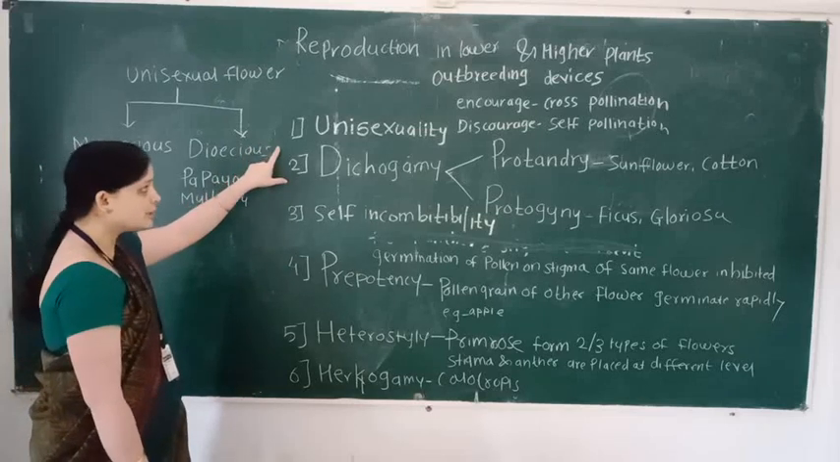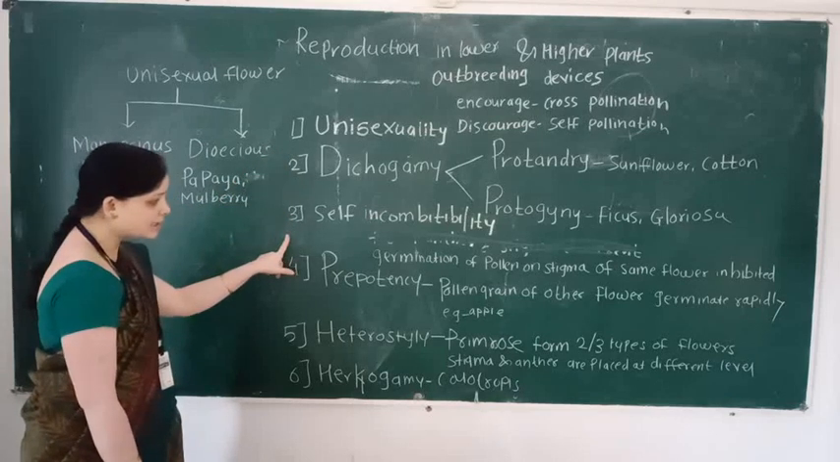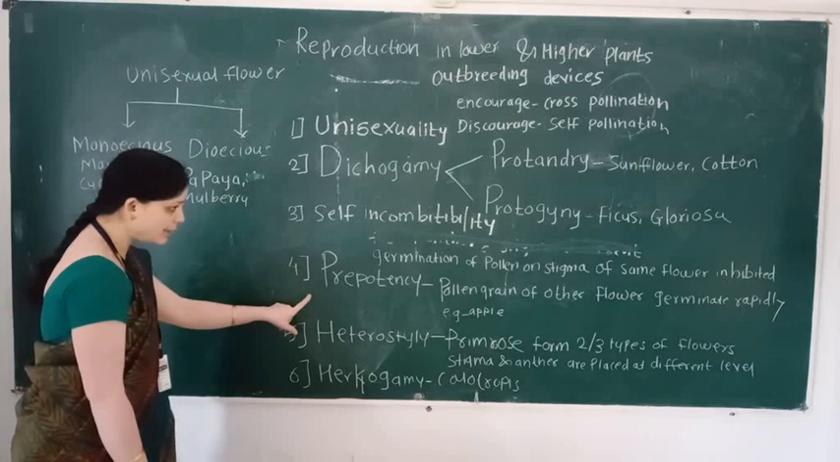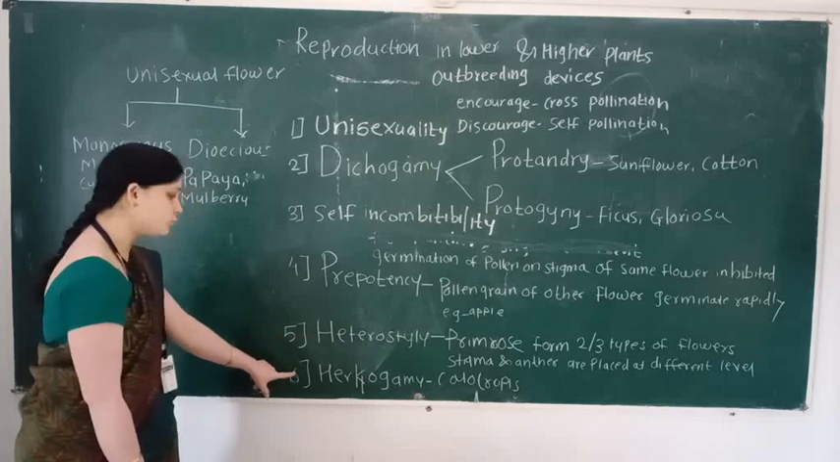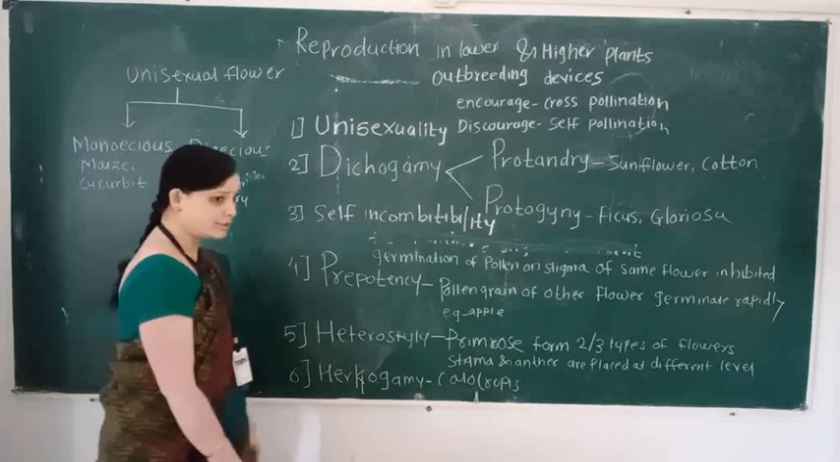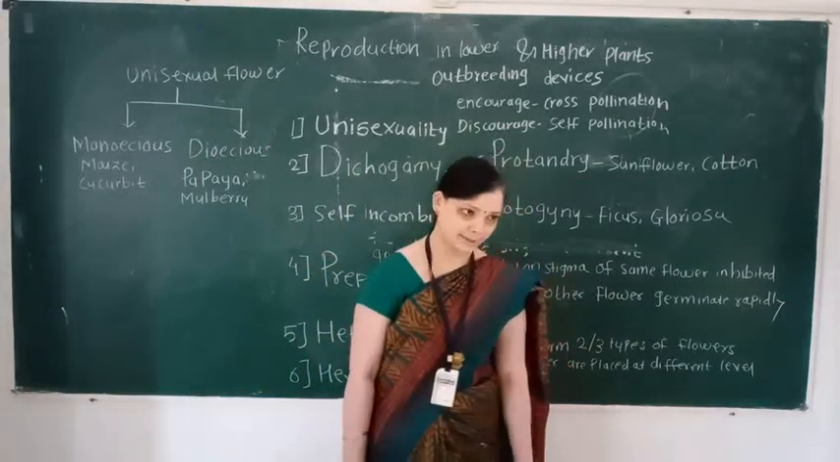First, unisexuality; second, dichogamy; third, self-incompatibility; fourth, prepotency; then heterostyly; and last, herkogamy. So in the next lecture, we will learn pollen-pistil interaction.